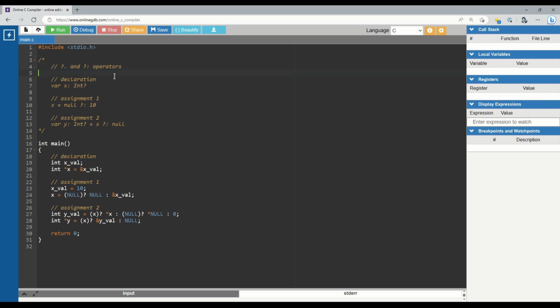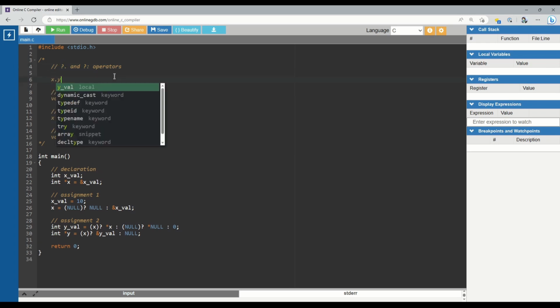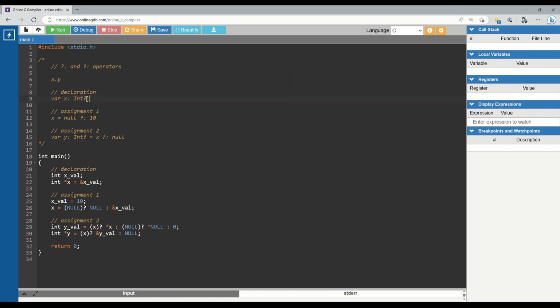The null safe access is sort of like, suppose you have some structure and you're trying to access a property of it. If X is possibly null, meaning it's a nullable type, which is denoted like this, a normal int would just be this part, but an int that could possibly be null has a question mark. If you tried to do this where X is nullable, it wouldn't allow you to. It would say X is possibly null, so you can't access it because you could then possibly access a null value. So what you as a programmer would have to do is either assert that it isn't null, like this,